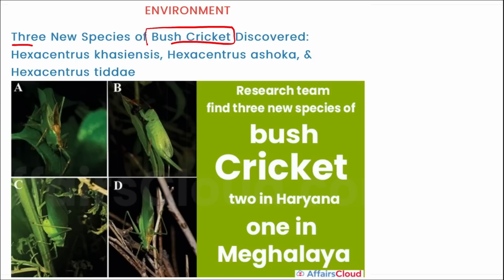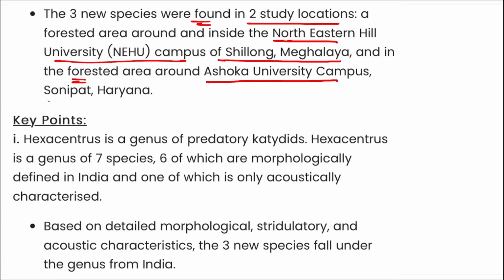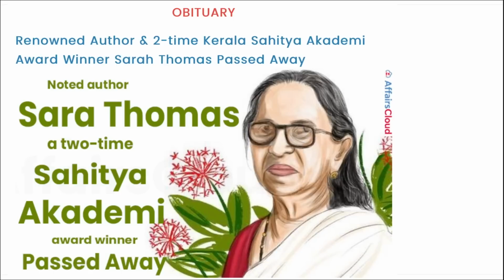Alright, as you can see, these are the new species of the cricket that have been discovered. These new species were found in 2 study locations, that is in the North Eastern Hill University campus of Shillong, Meghalaya, and the forested area around the Ashoka University campus in Sonipat, Haryana. Alright, and these are important. You should remember where they were found, in Shillong, Meghalaya as well as in Haryana. Correct? Next we are talking about obituary.